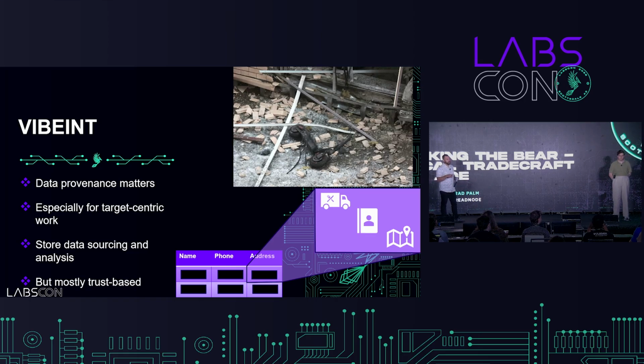And if we were to drill down into just one of those cells for that targeting package, you would have an address or a location that is probably derived of what we're showing right here, which would be maybe 3 disparate data sets. And the magic that we're going to talk through today is when you glue these data sets together, interesting nuggets for targeting purposes, target-centric analysis will fall out of this. And one of the hurdles right now is when a human intel analyst were to prepare this for you, you could imagine hovering over that address column, and you would get some contextual sourcing information listed on the side if you're in some platform. You would know what the 3 sources were, how they were stored, when they were accessed.